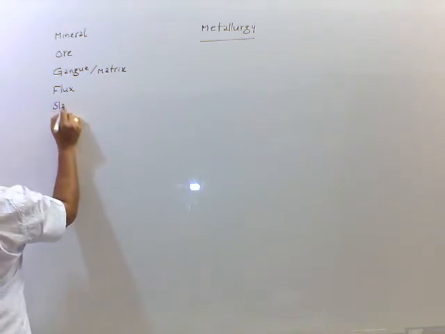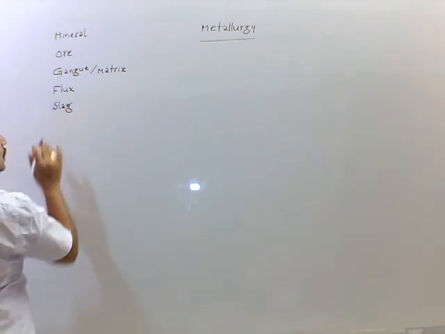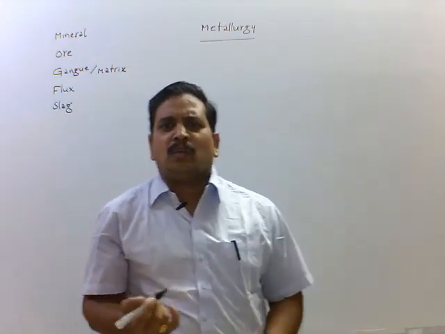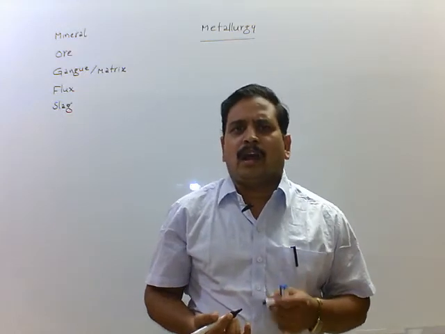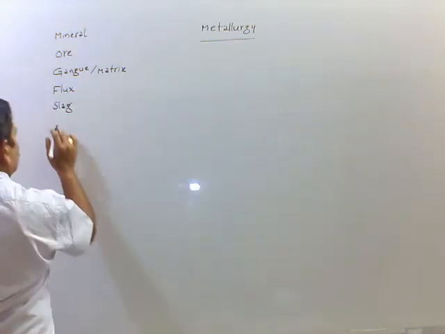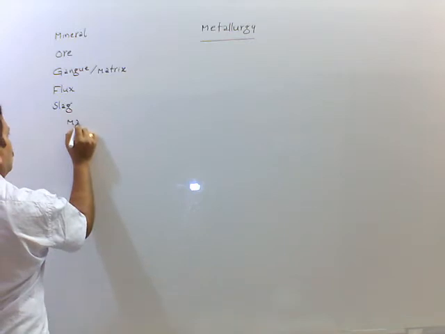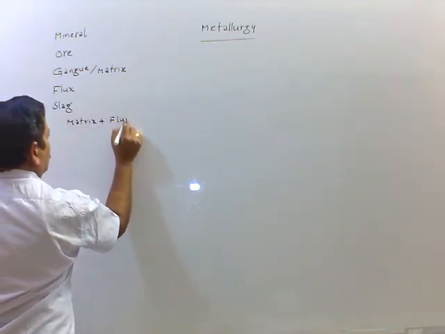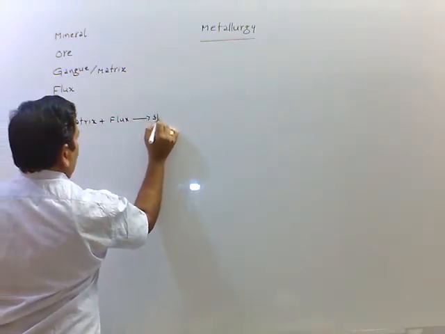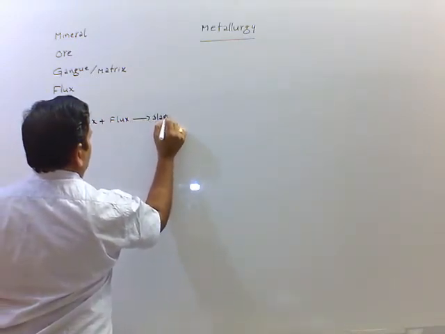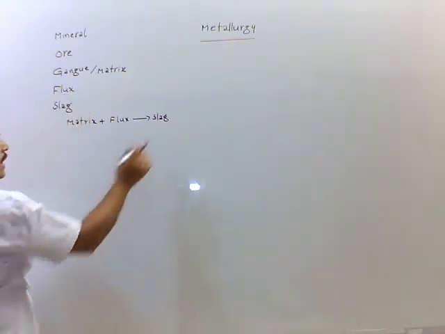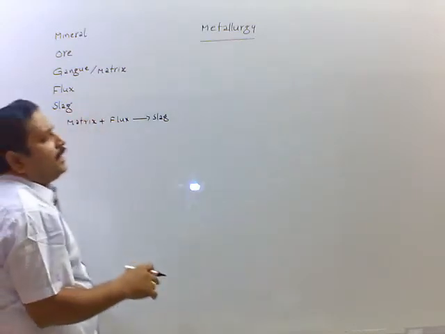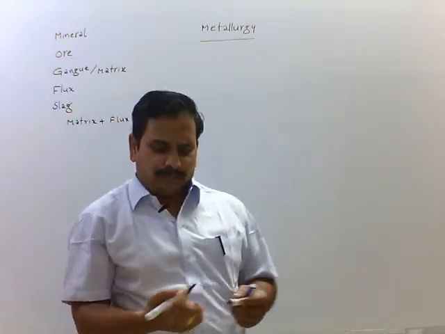Slag. A fusible mass formed when flux is added to matrix is called slag. Matrix plus flux gives slag. The process of formation of slag is called slagging. These are the terms we use in metallurgy.